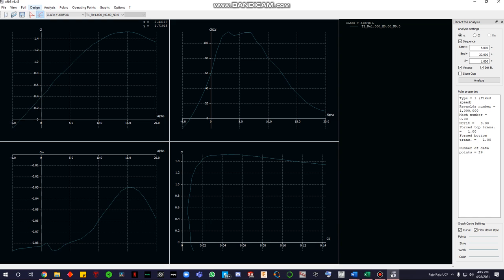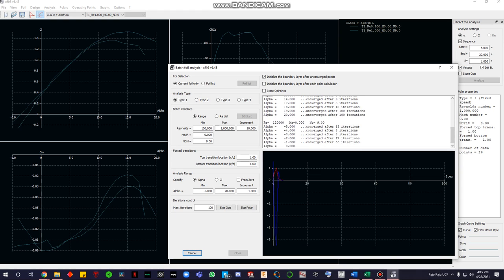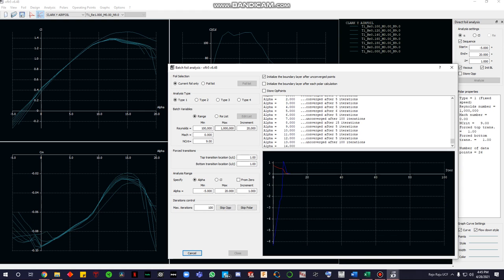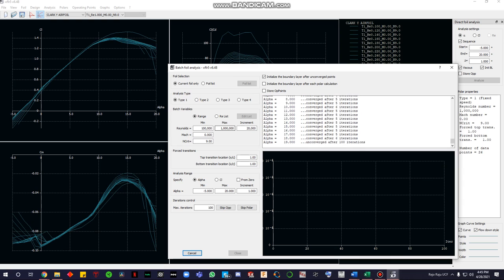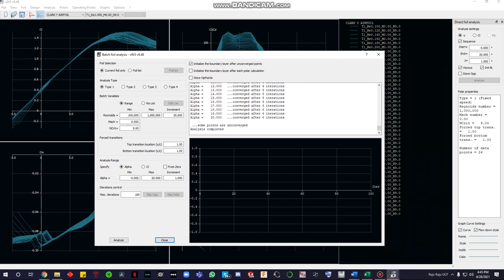And then from there, to start working on wings, you have to do analysis and do a batch analysis. I went from 100,000 to a million in increments of 20. Your alpha values stay the same, max ratio is 100. Analyze goes by pretty quick. But you can see all the different increments, and for all the different Reynolds numbers, how each of these charts behave. And this will be helpful when you go over to wings and start working on that.